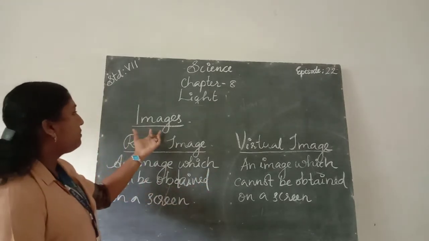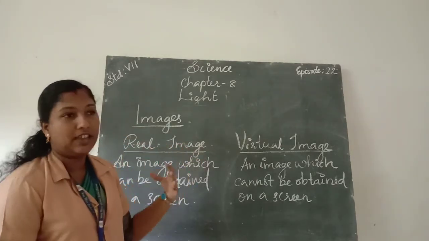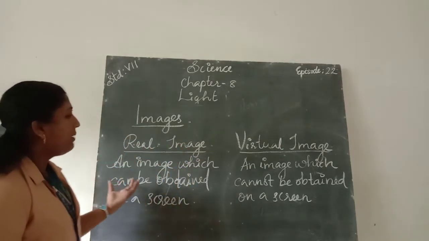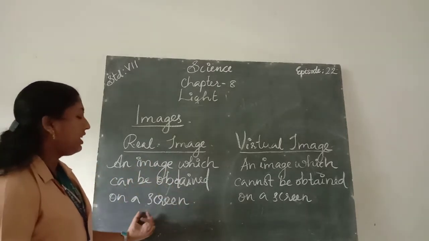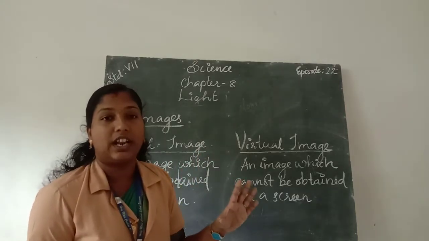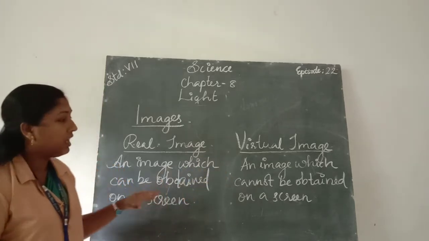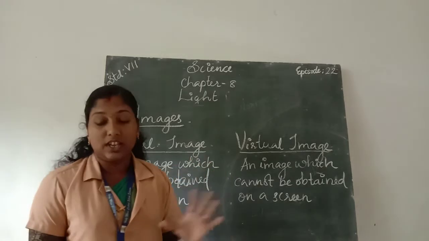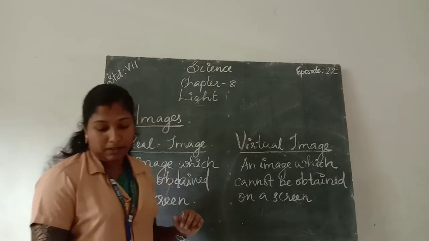So in this chapter we learned about two types of images: real image and virtual image. Real image means an image which can be obtained on a screen, and virtual image means an image which cannot be obtained on a screen. That is an imaginary image. Okay. Next we learn about plane mirror.